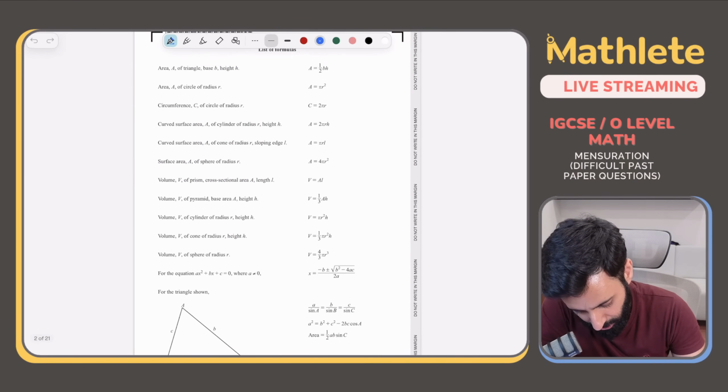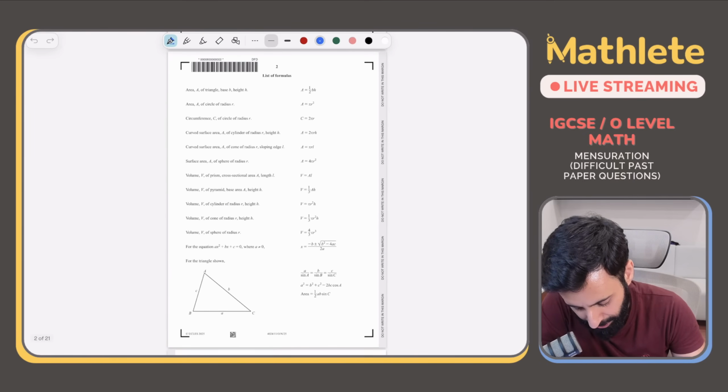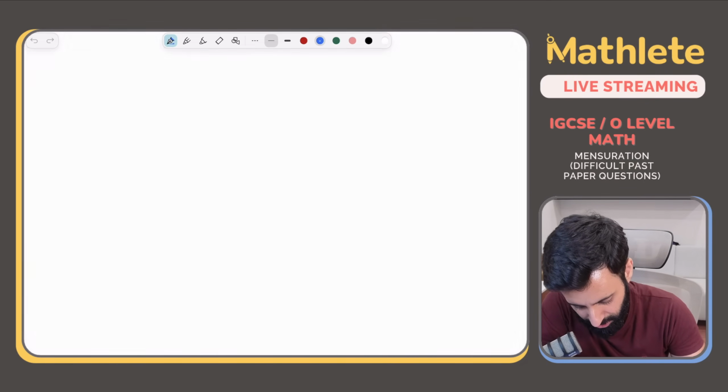Here it is. These are all the formulas that are given. Okay, open up any past paper after 2025, you will find out what formulas are given and what formulas you need to memorize.